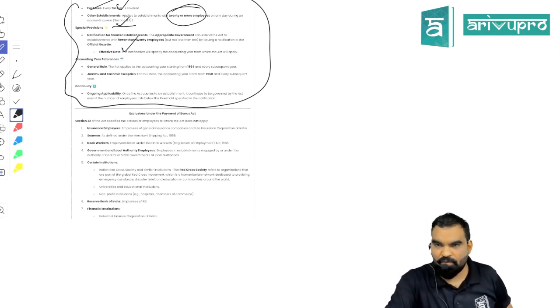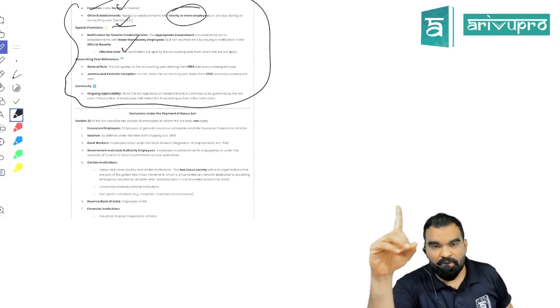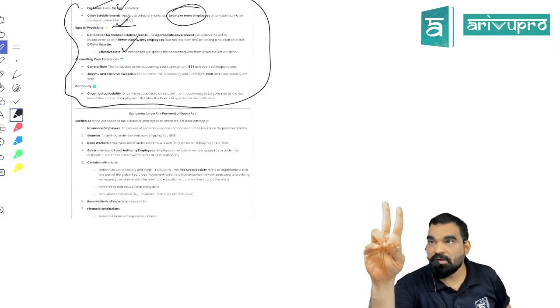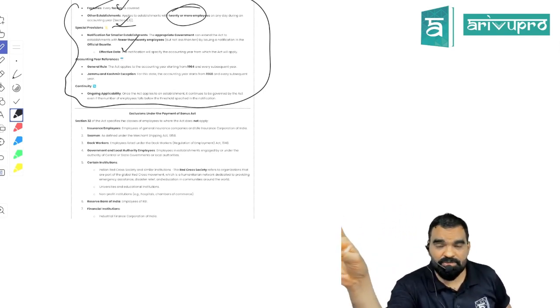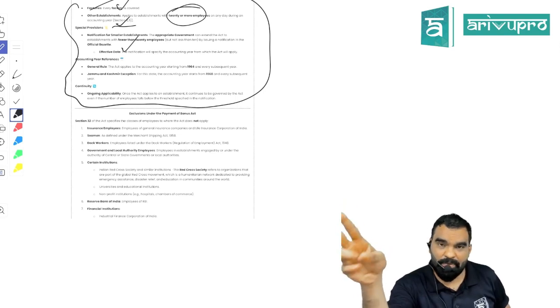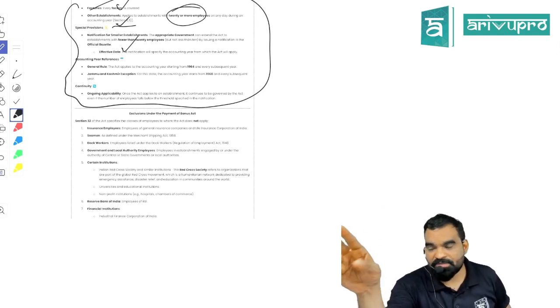So four application rules are there. Going to be applicable on all the factories, going to be applicable on all the establishments having 20 employees on any day during the preceding year.